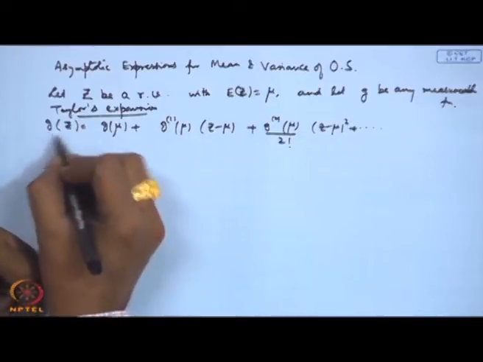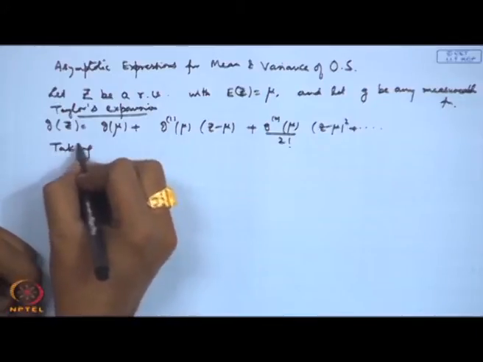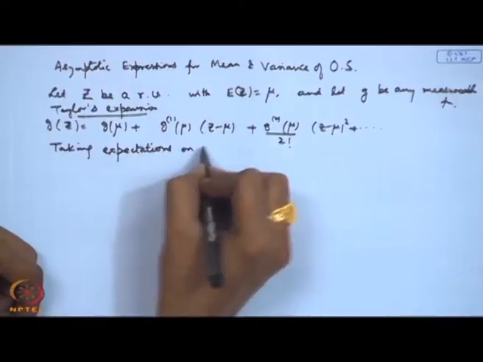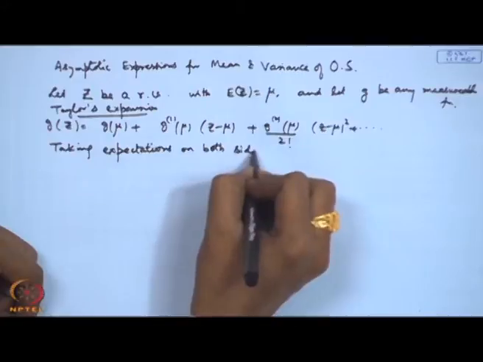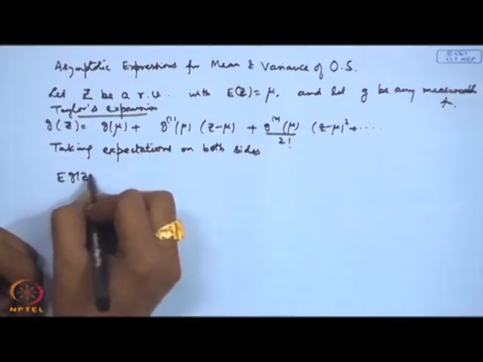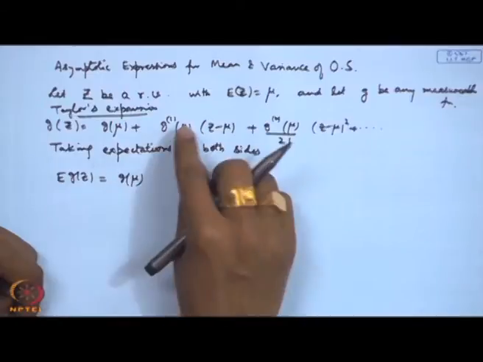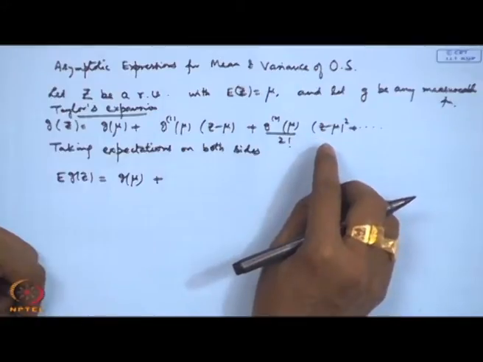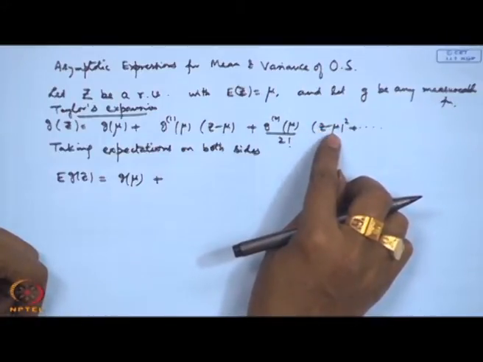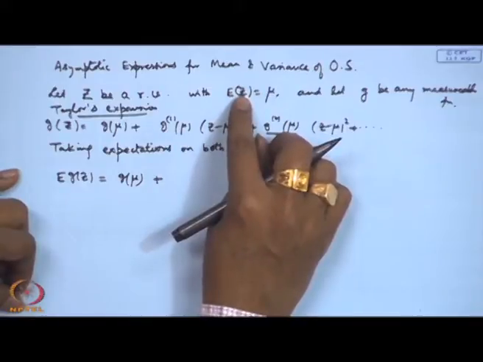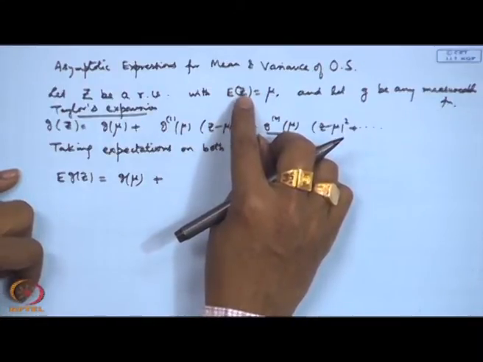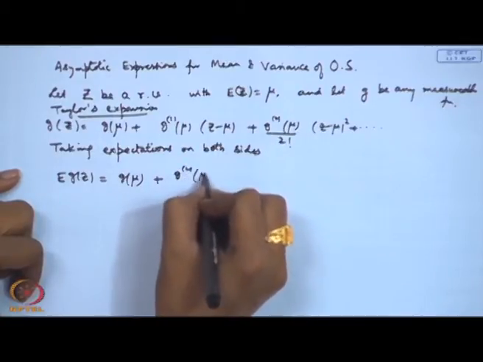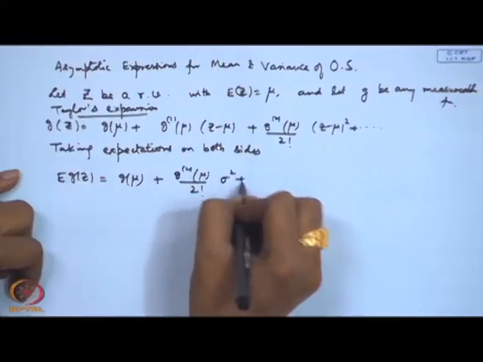So, if I take expectations on both the sides, I get expectation of g(z) equal to g(mu). Now, in the second one, if I take expectation, this is simply vanishing, and then I get here expectation of (z minus mu) square. So, I have assumed here expectation of this, so this is becoming variance here. So, g''(mu) by 2 factorial sigma square and so on.